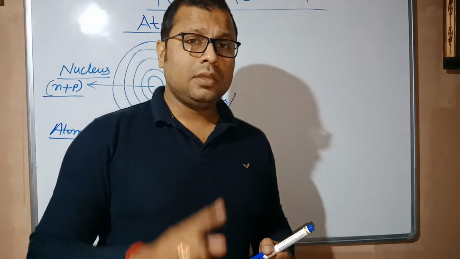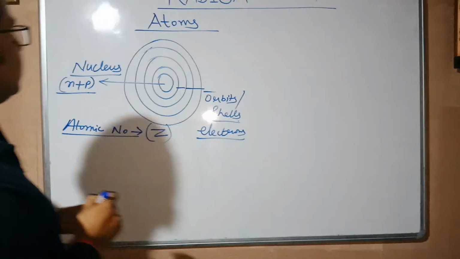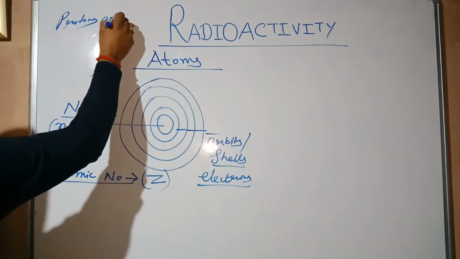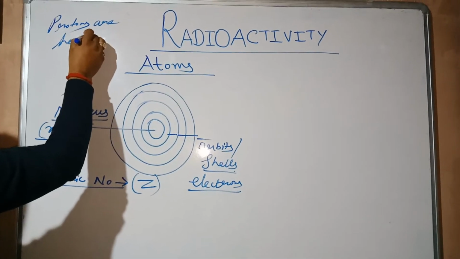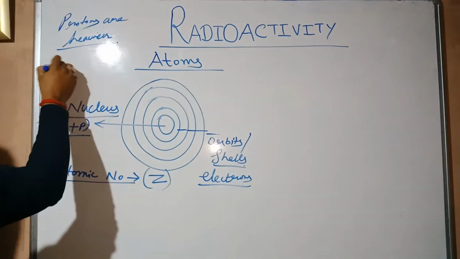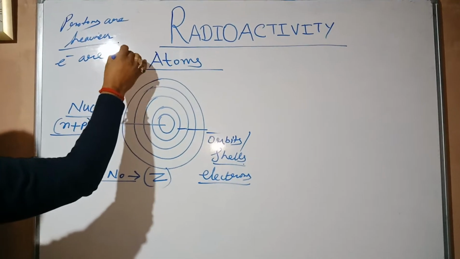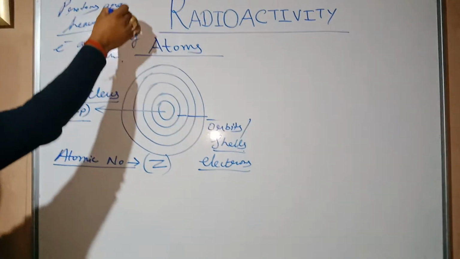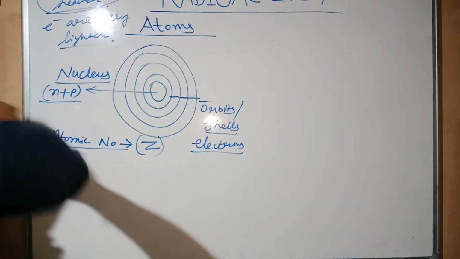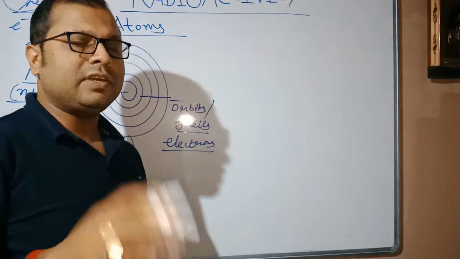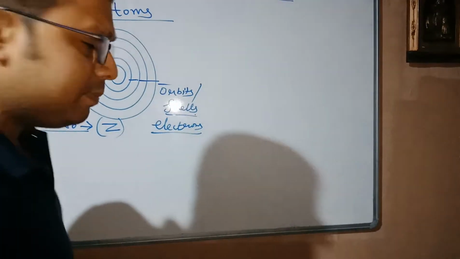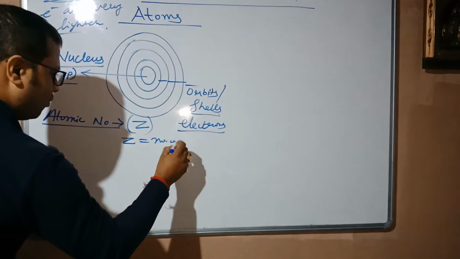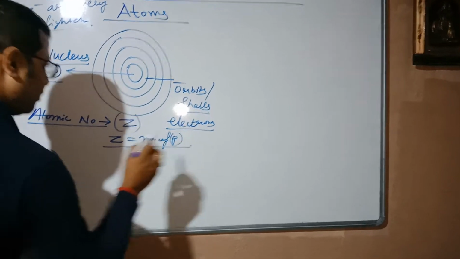Both are the same, but why am I saying this? Because protons are heavier and electrons are very light. So we should rely on the existence of the proton, and the number of protons itself gives us the idea for the atomic number. So the atomic number is equal to the number of protons. Okay.